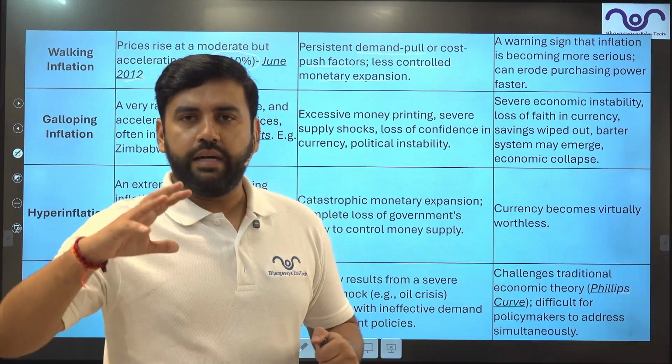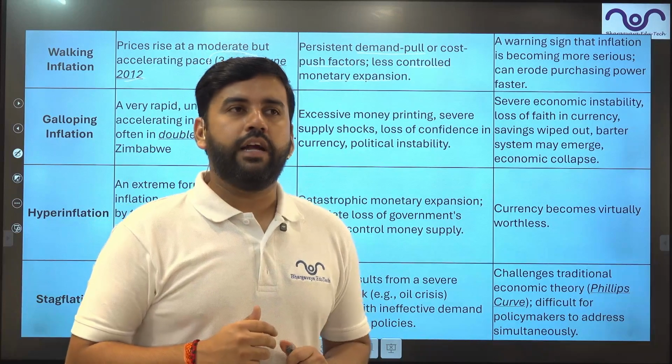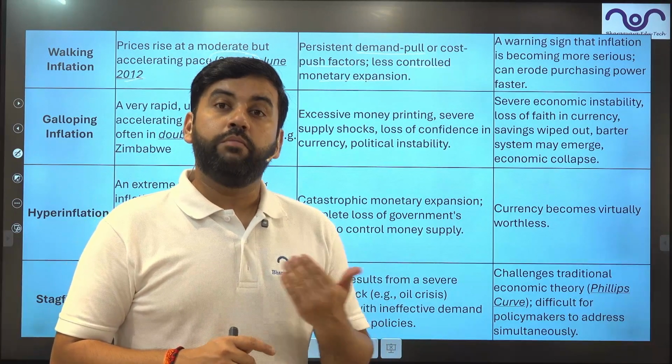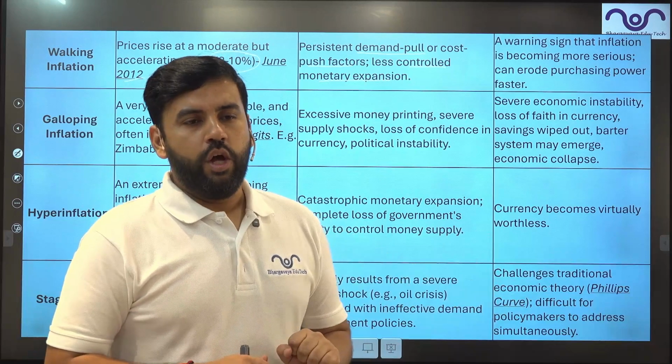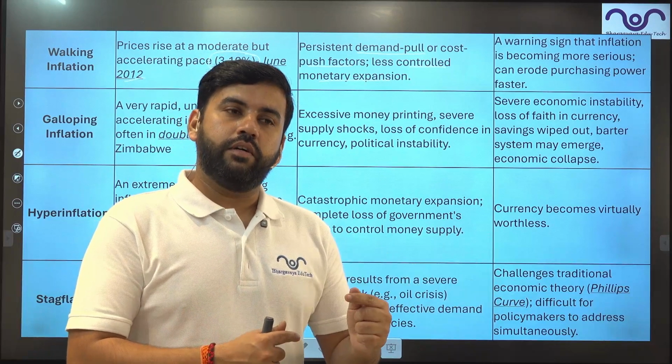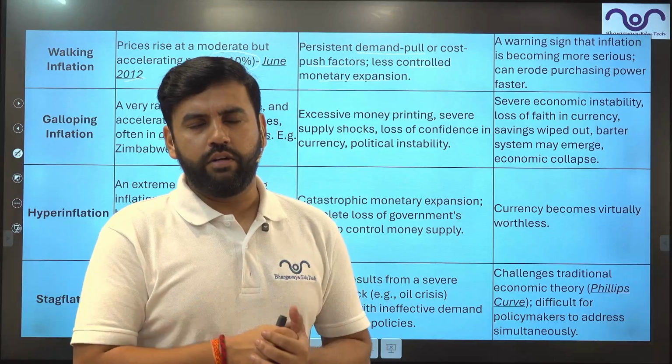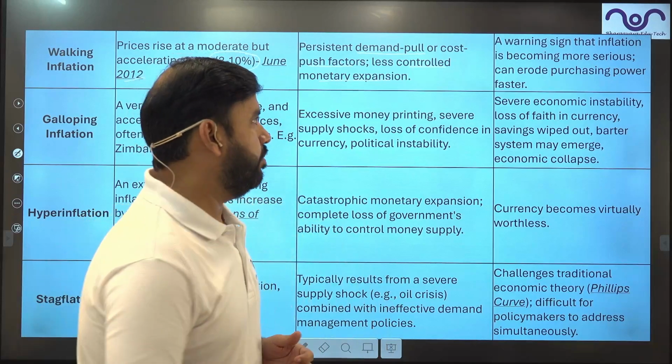All of a sudden, the government has provided a lot of money in the hands of the people through MGNREGA. They have increased the wages. They are providing more jobs, which happened in COVID also. So whenever there is an expansive, liberal monetary policy, and in fact liberal fiscal policy, you find this kind of inflation.